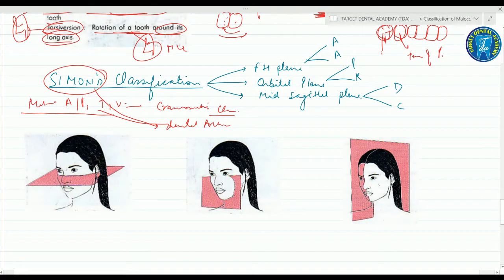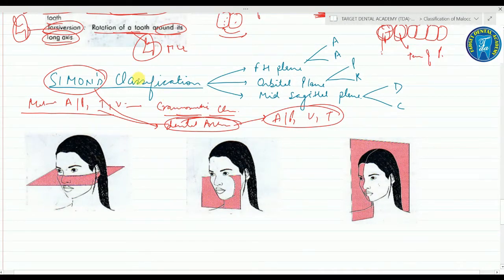I am repeating it again, very important, commonly asked MCQ: Simon related the dental arches in all the three planes, that is the anteroposterior, the vertical and the transverse plane.